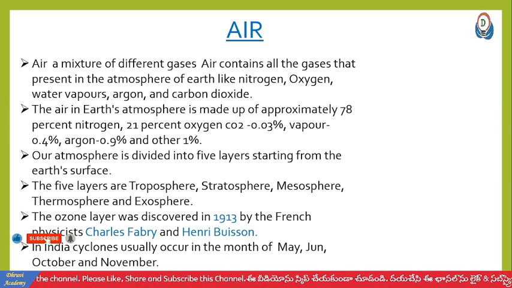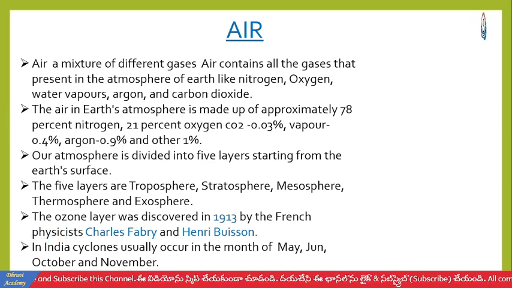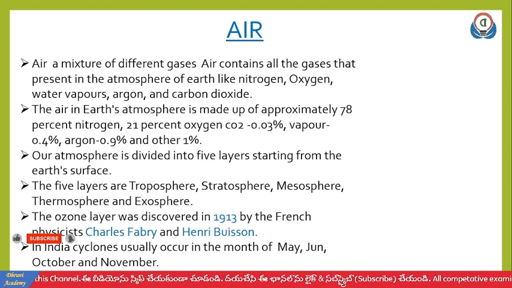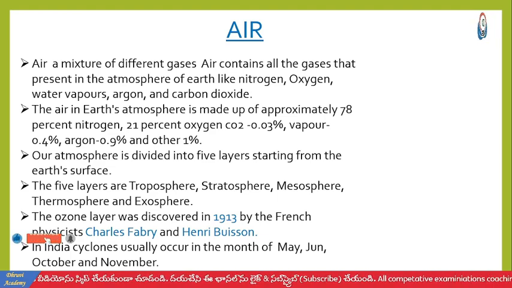In India, cyclones usually occur in the months of May, June, October, and November. Usually cyclones occur in these months.